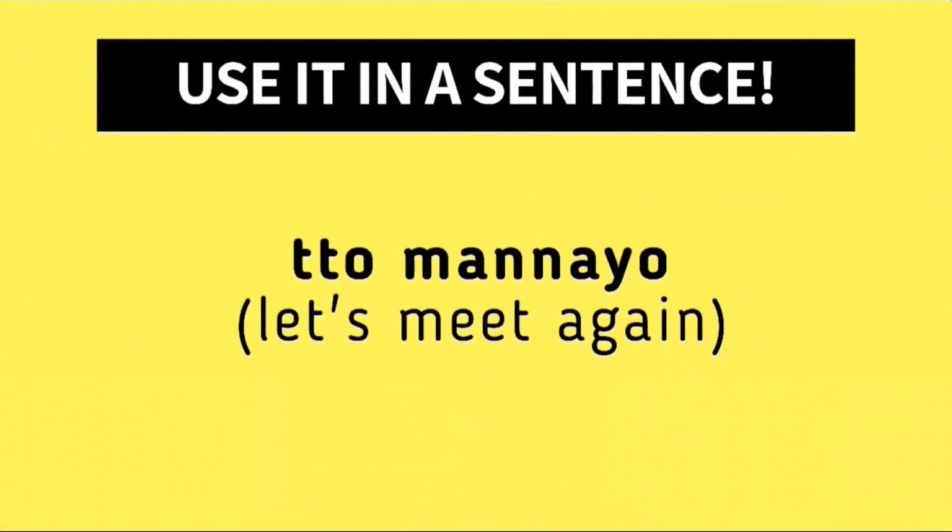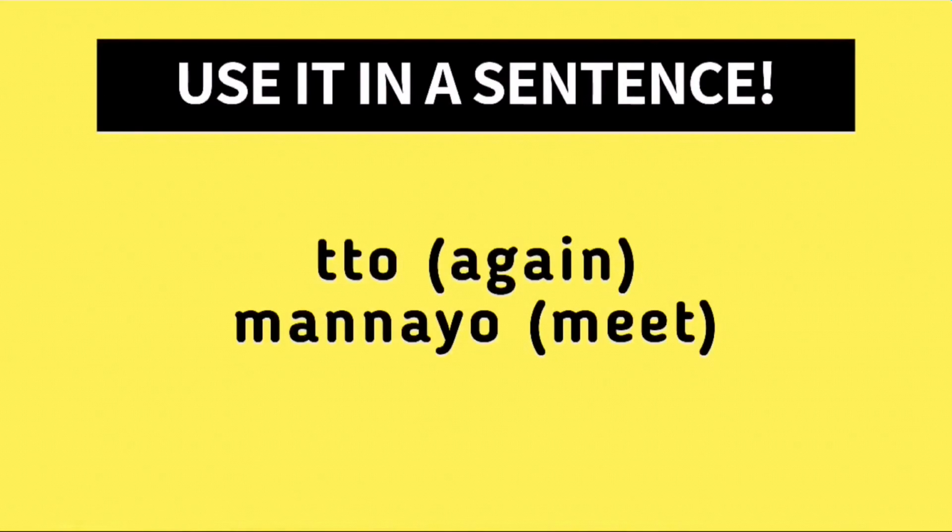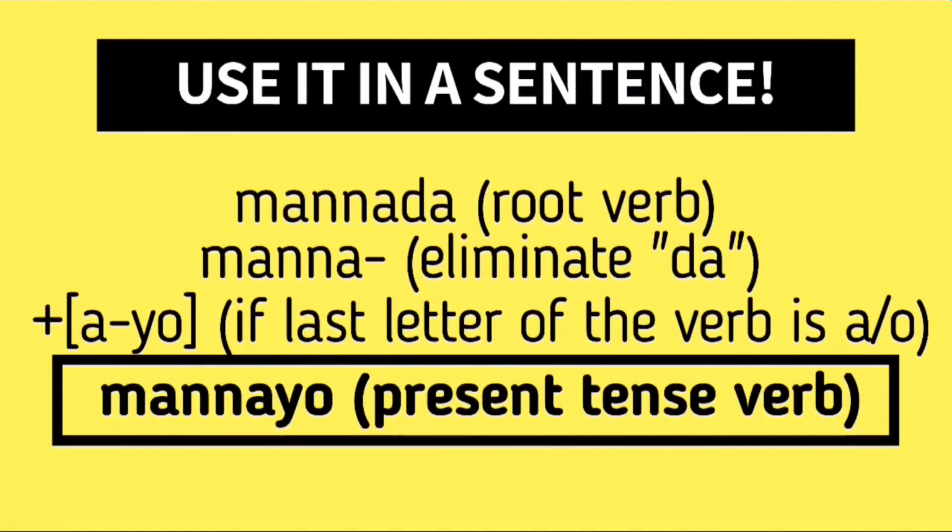Now let's try looking at this example sentence. It says to manayo. Again, it's to manayo. And if you notice, MANNADA is transformed to manayo in this sentence. The meaning of the word to is again, and manayo is the present tense form of our word for today, which is MANNADA. So as mentioned, MANNADA is transformed into manayo, and manayo is simply the present tense version of MANNADA.